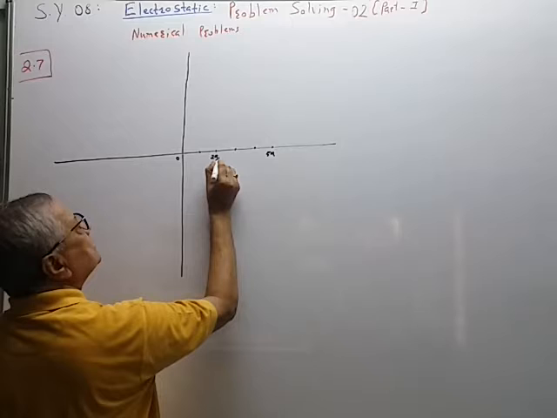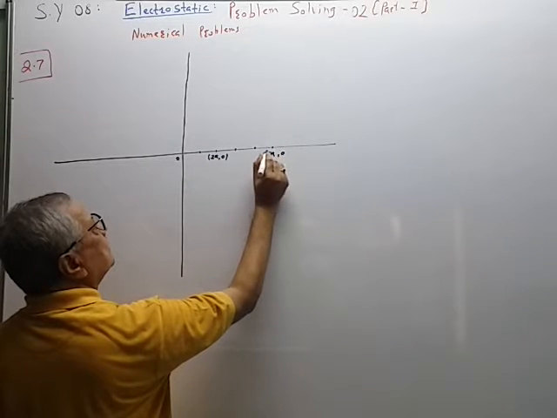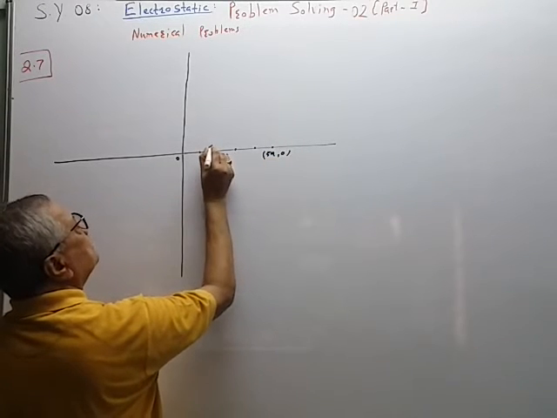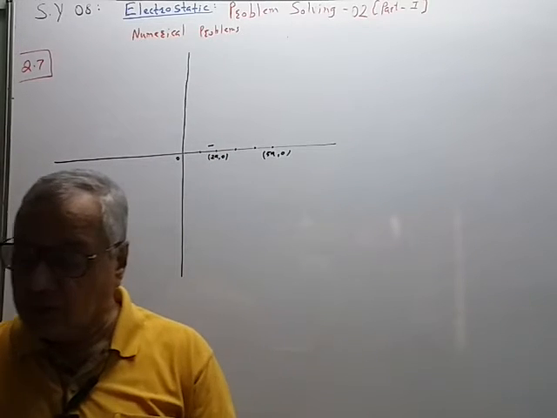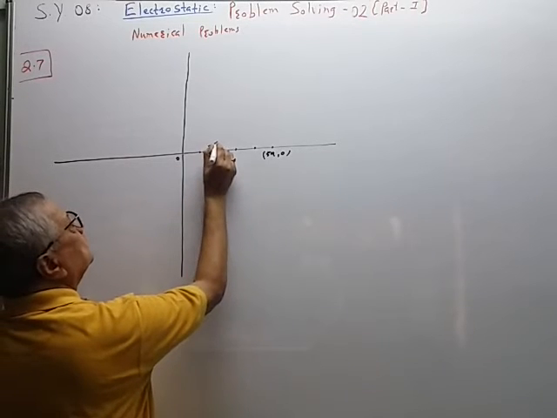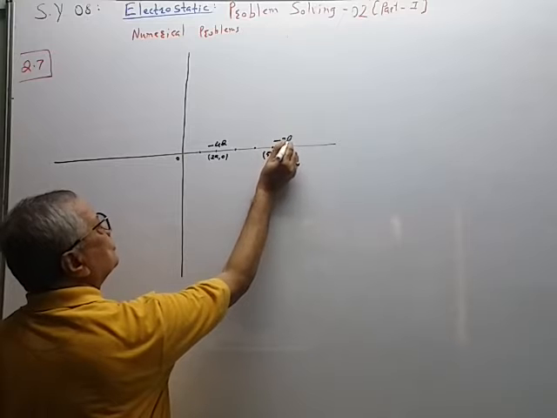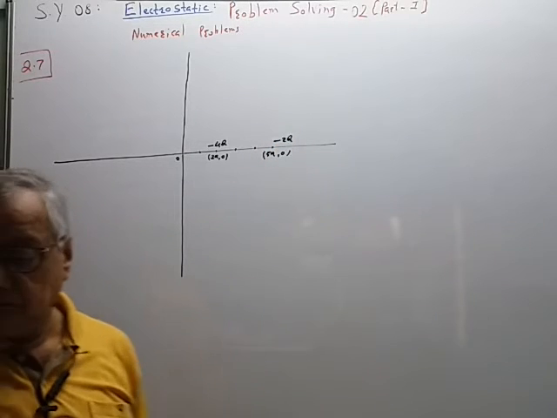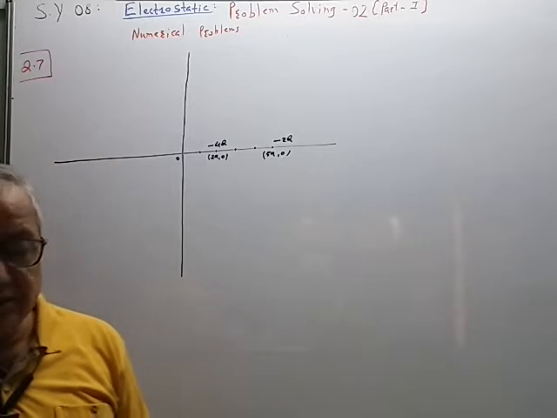So this point has x coordinate 2a, y coordinate is 0. The first charge is minus 4 times q. The second charge is plus 2q.